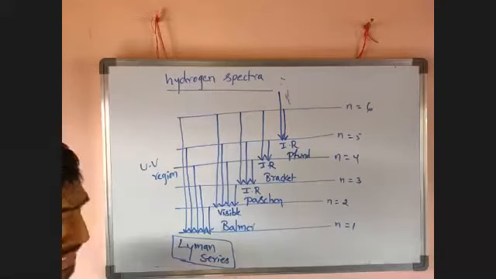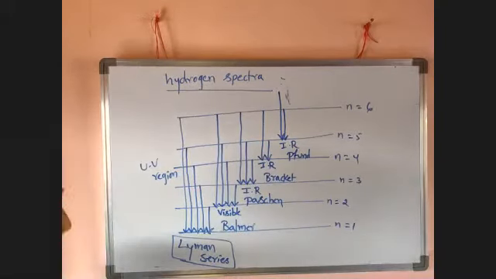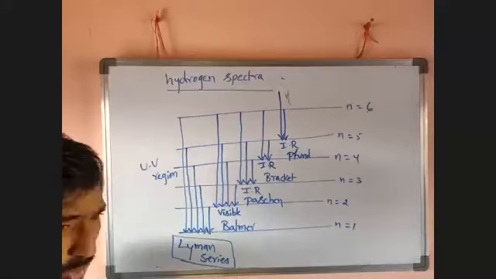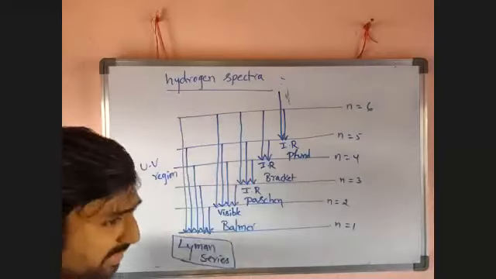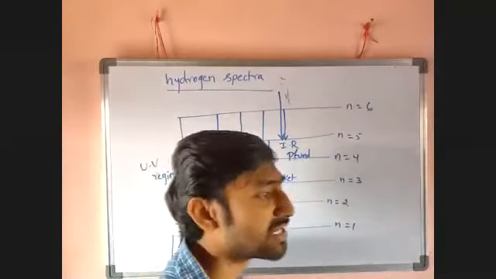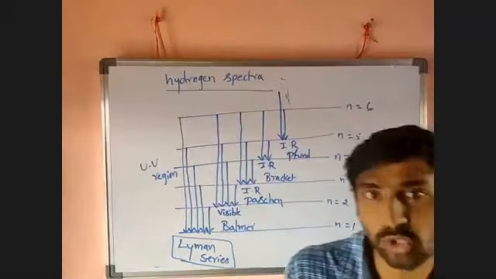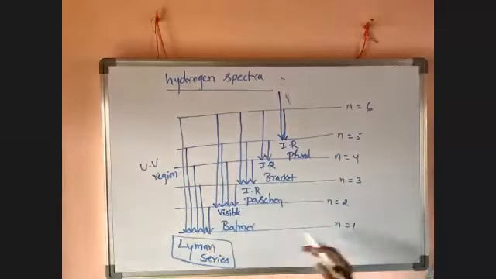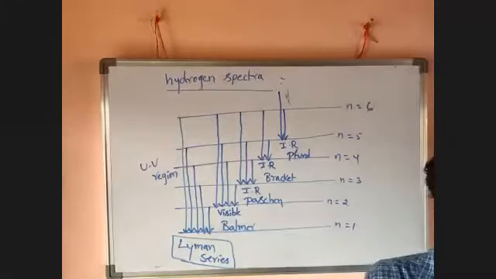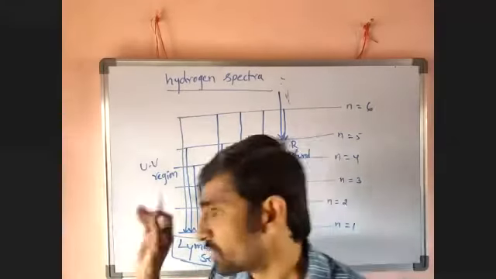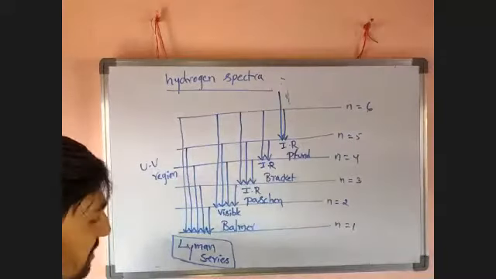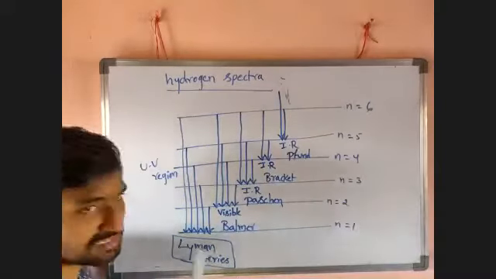In that case, series of lines are formed in what region? UV region. Because when they return to the ground state, they emit energy, they lose energy in the form of radiation. So UV radiation is formed. That series is called the Lyman series.